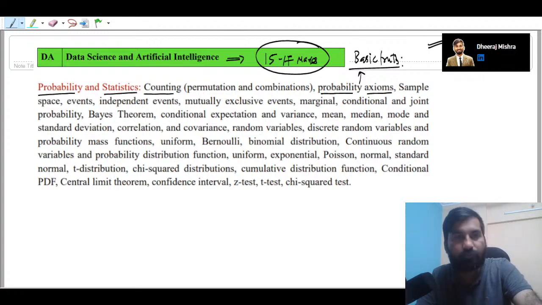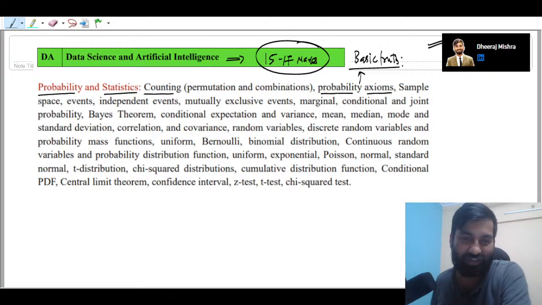Because the GATE Data Science and AI syllabus is very concise, it will certainly help you. When you join a master's at the Indian Institute of Science Bangalore or any other IIT, you will enjoy it a lot, because your basics will already be stronger prior to getting into a top institute in India.